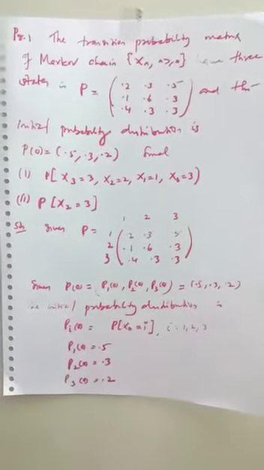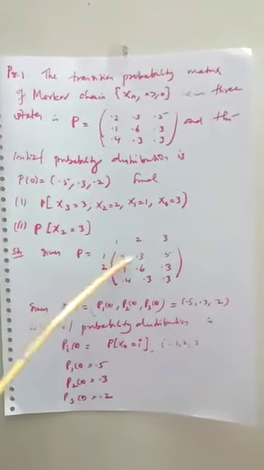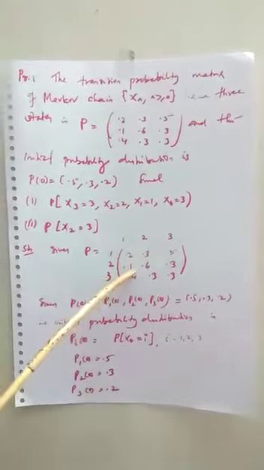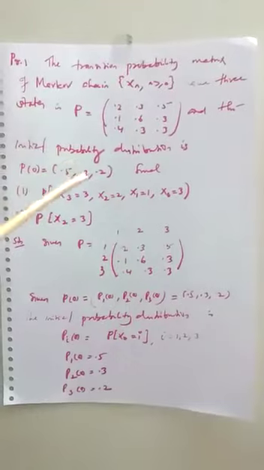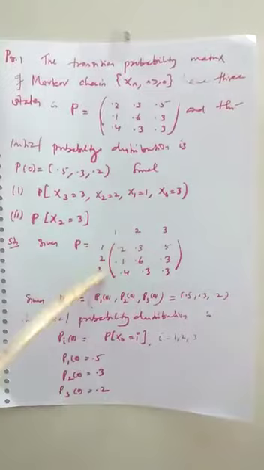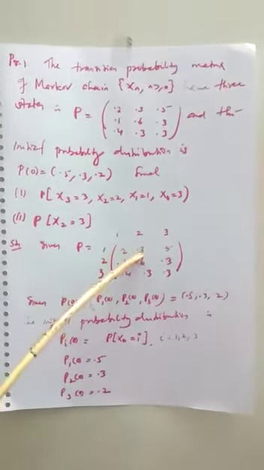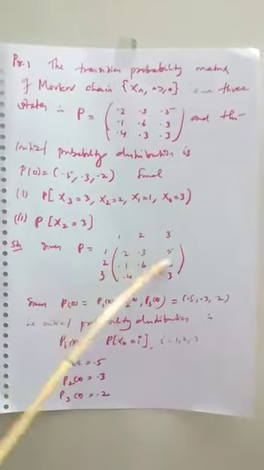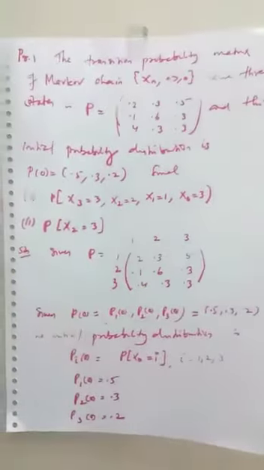This is a very important problem. Here, the transition probability matrix P is 0.2, 0.3, 0.5; 0.1, 0.6, 0.3; 0.4, 0.3, 0.3. There are three states, which we can call 1, 2, 3. See here that the sum of each row is 1: 0.2 plus 0.3 plus 0.5 is 1, 0.1 plus 0.6 plus 0.3 is 1, 0.4 plus 0.3 plus 0.3 is 1. This is one of the properties.